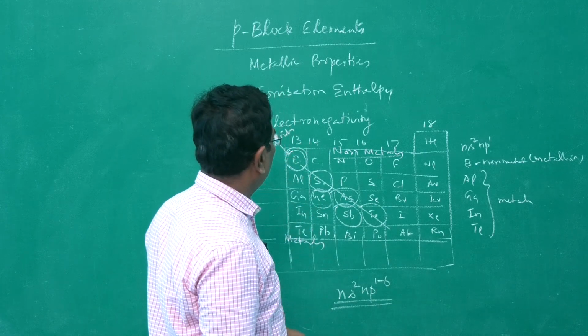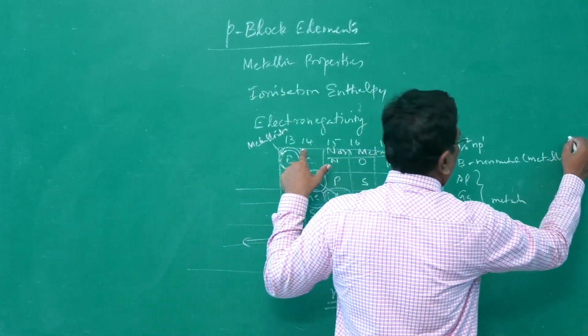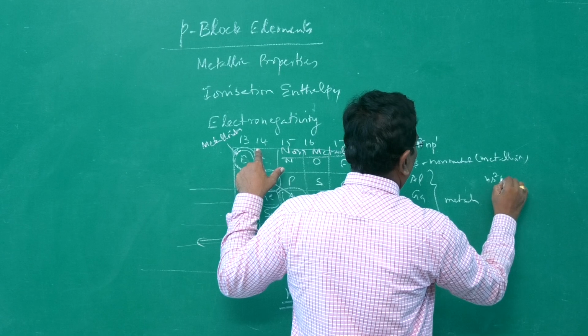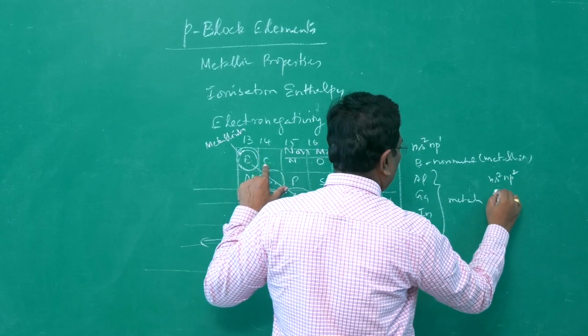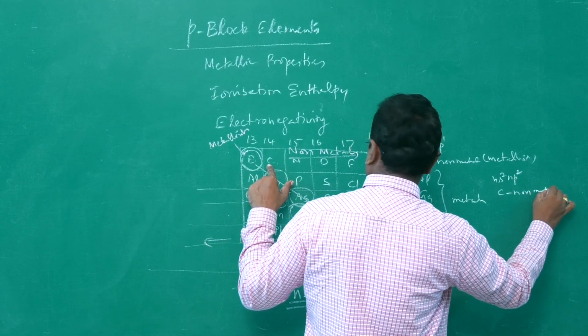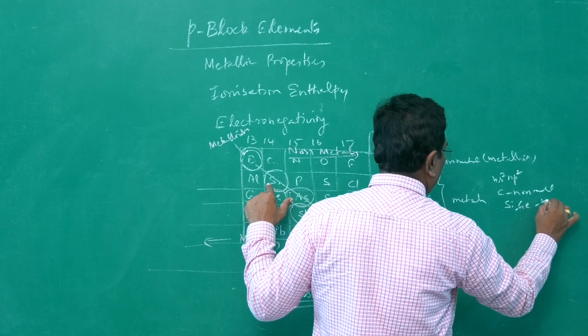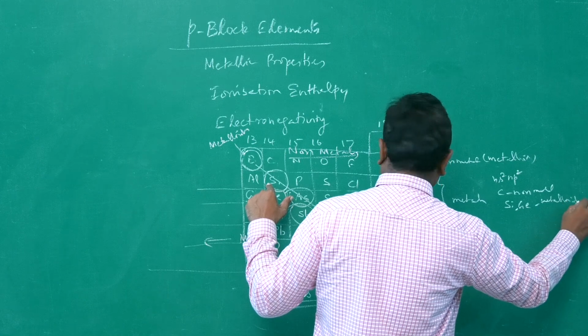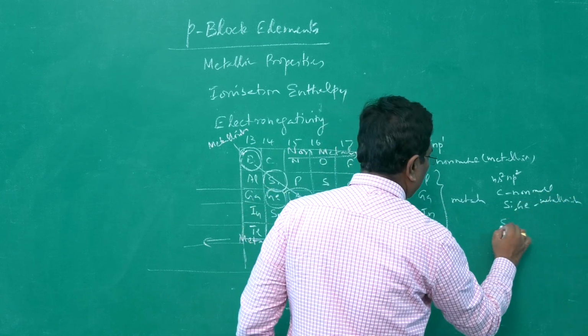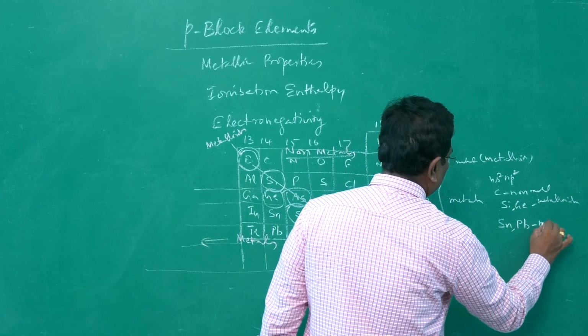In the case of 14th group elements having the electronic configuration ns2 np2, carbon is a non-metal, silicon and germanium may be considered as metalloids, and tin and lead are metals.